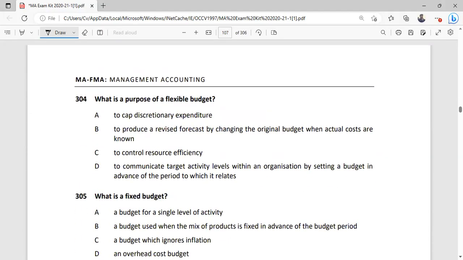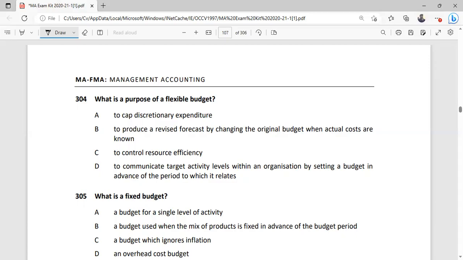Next one is, what is the purpose of a flexible budget? To cap discretionary expenditure, no. To produce a revised forecast by changing the original budget when the actual costs are known. It is called revised budget, not the flexible budget.